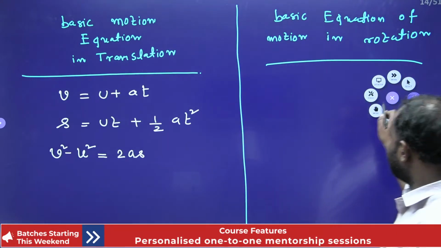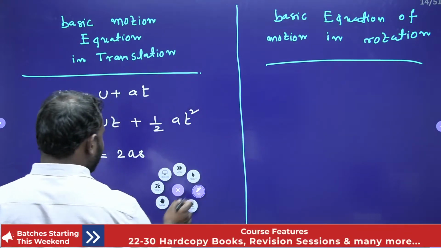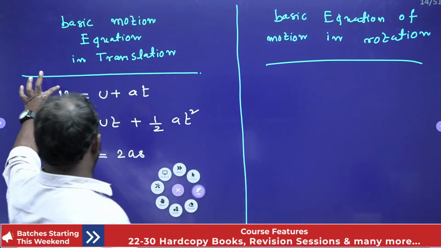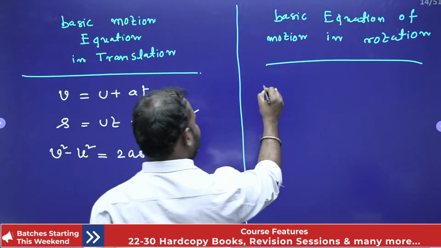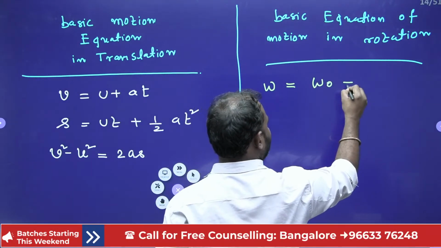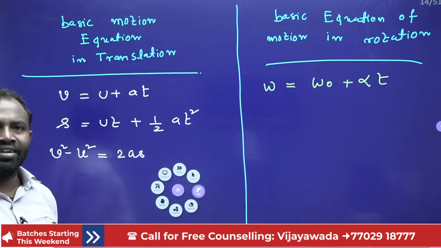Now similarly, we write the equations for rotation. Very simple, guys. In place of v, I will take omega, the final angular velocity, so omega equals omega naught plus alpha t.